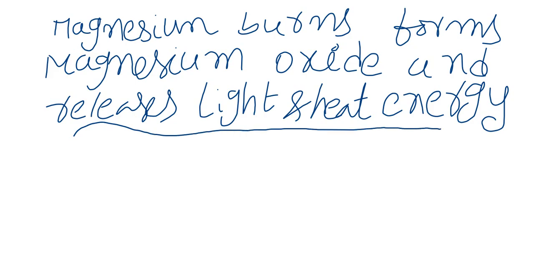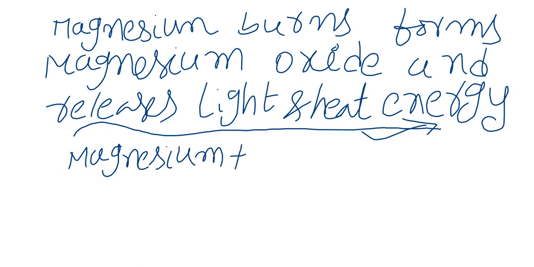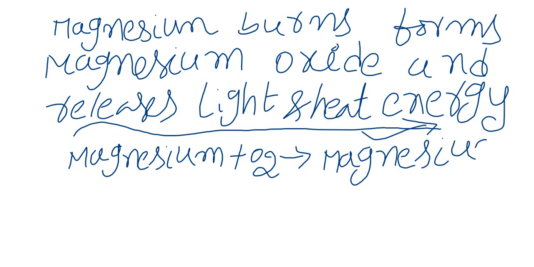So to represent this, we use a word equation, that is magnesium, burning means it reacts with oxygen, gives magnesium oxide. This is a word equation.